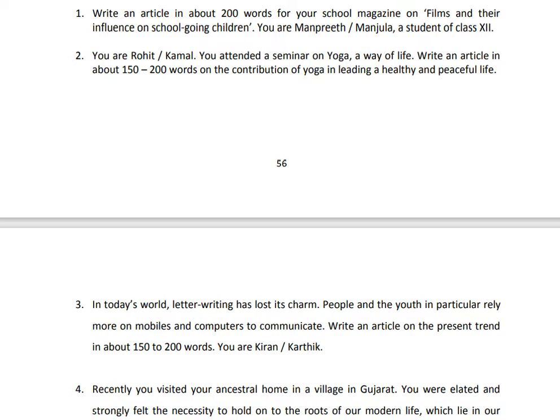Write an article in about 200 words for your school magazine on films and their influence on school going children. Or you are Rohit, you attended a seminar on yoga, a way of life. Write an article in about 150 to 200 words. So usually they will ask you to write in 150 to 200 words on the contribution of yoga in leading a healthy and peaceful life. So we'll go through some of the questions here.